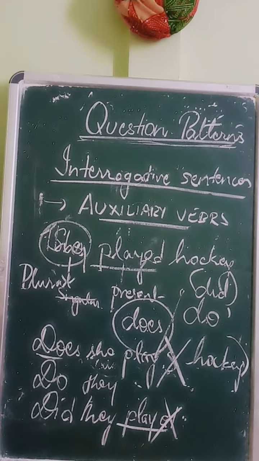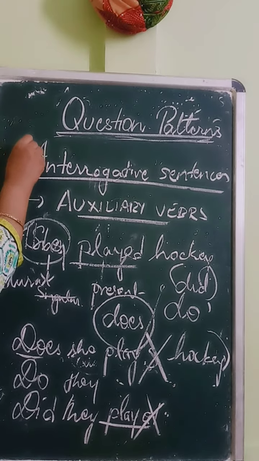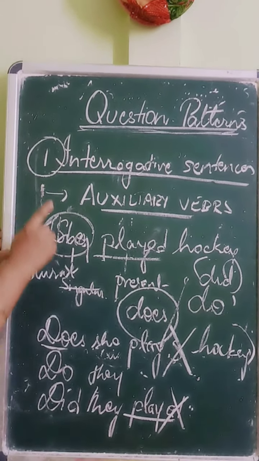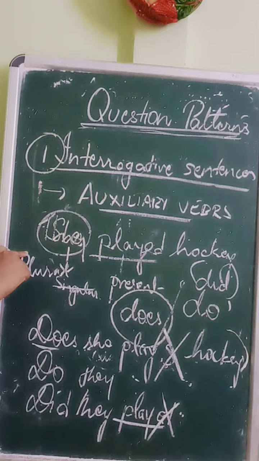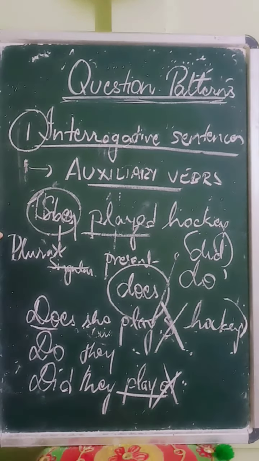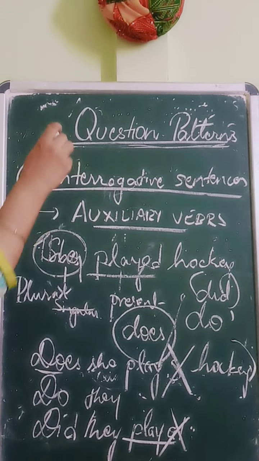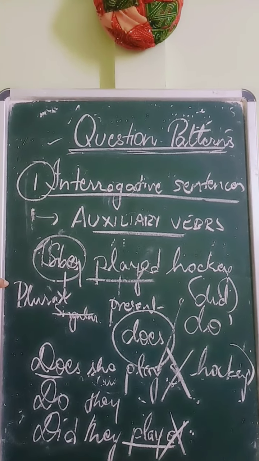So today we have learned one pattern, that is interrogative sentences, and we are left with two more patterns, that is a sentence beginning with question words, then we have question tags. So if we complete these three, then will be the completion of the topic question patterns.